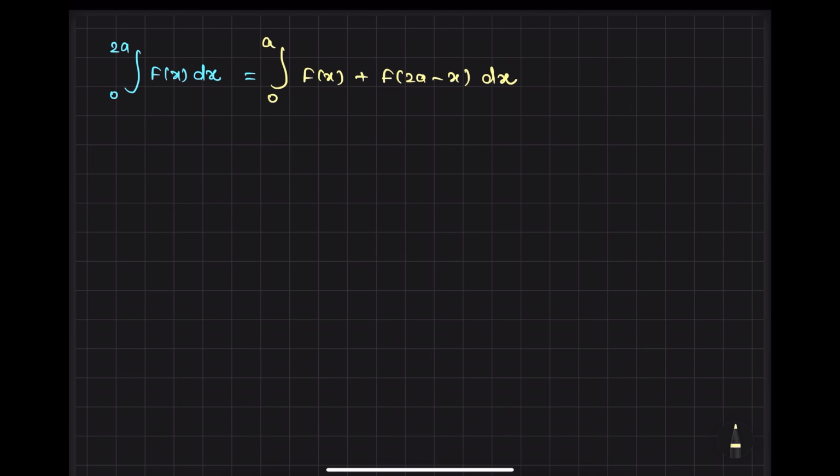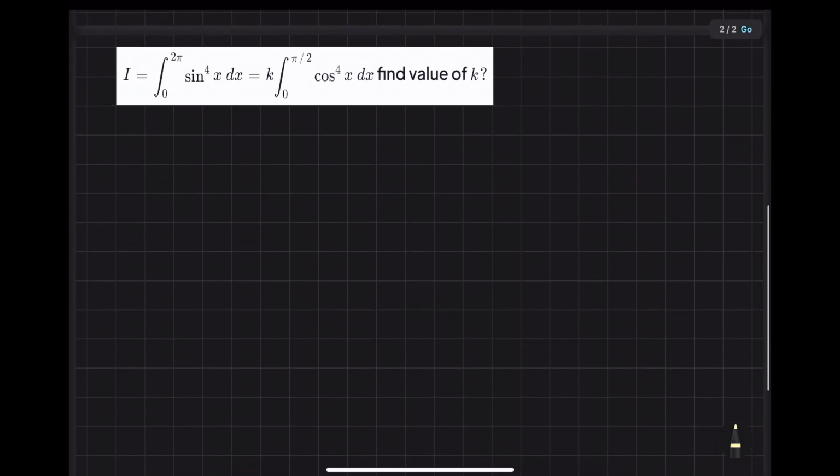Now I'll take some illustration so that you can build greater understanding of the concept. If you observe here, I is the integration from 0 to 2 pi of sine power 4x dx, equal to k times the integration from 0 to pi by 2. You have to find the value of k. As you observe in the question, the limit has changed from 2 pi to pi by 2, meaning you have to break the limit.